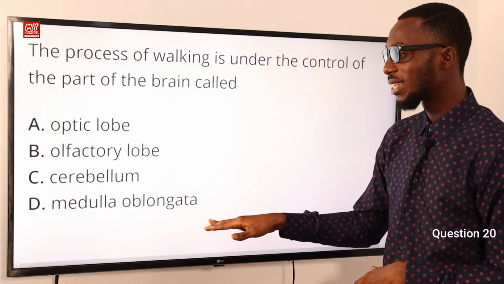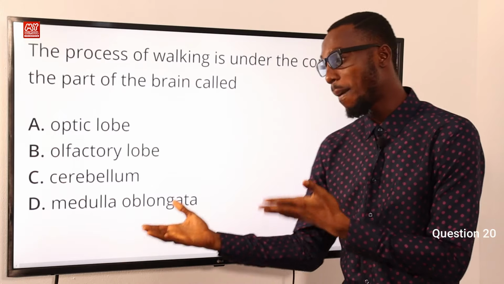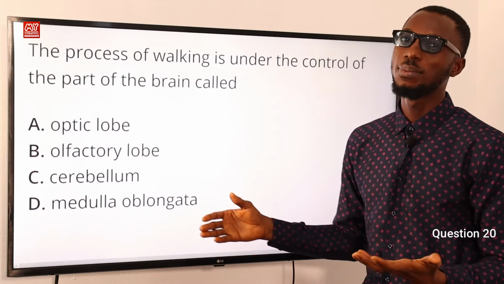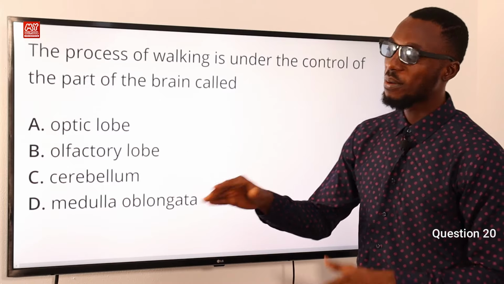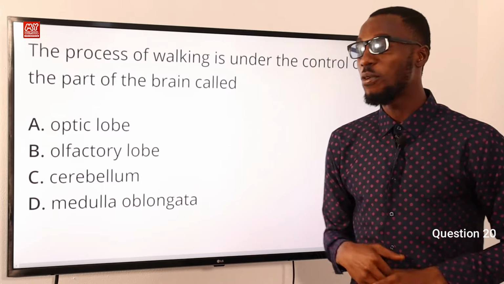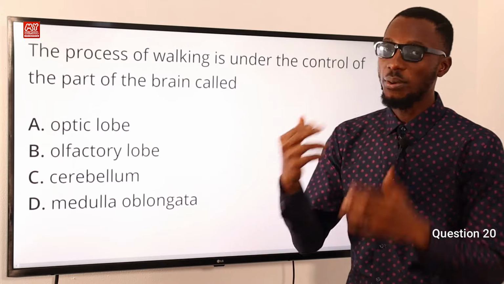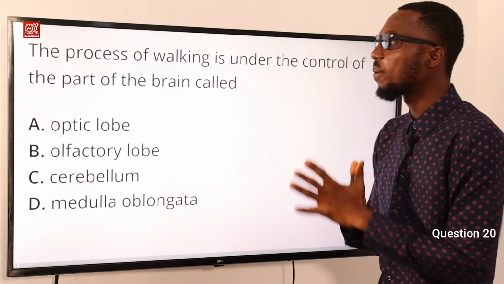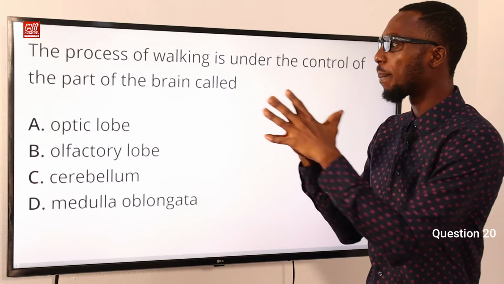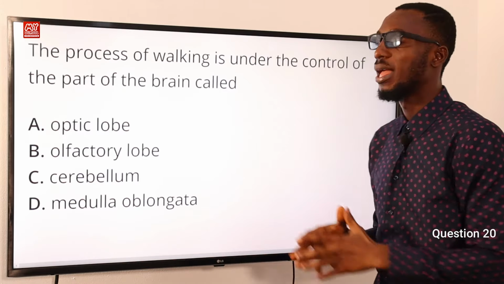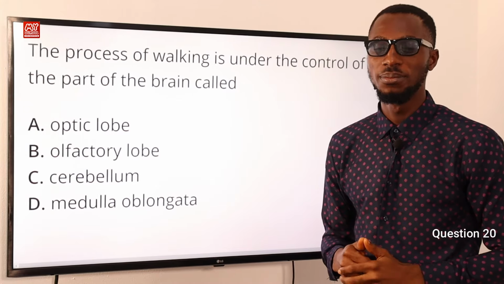The medulla oblongata, also part of the hindbrain, is responsible for respiration, heartbeat, and digestion. The olfactory lobe is connected with the sense of odor or smell. The optic lobe is about sight. So going back to the question, the process of walking is under the control of the part of the brain called the cerebellum, option C.